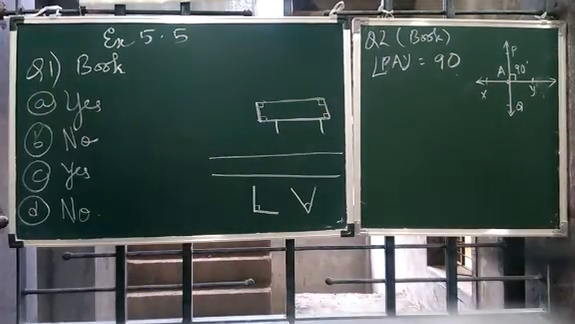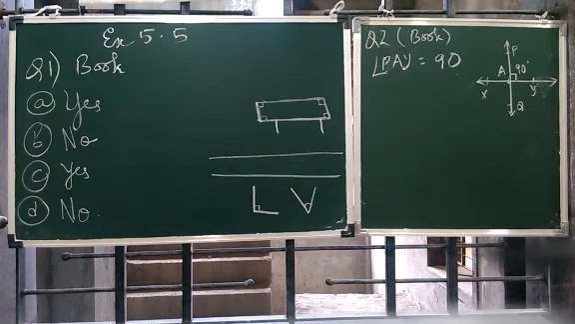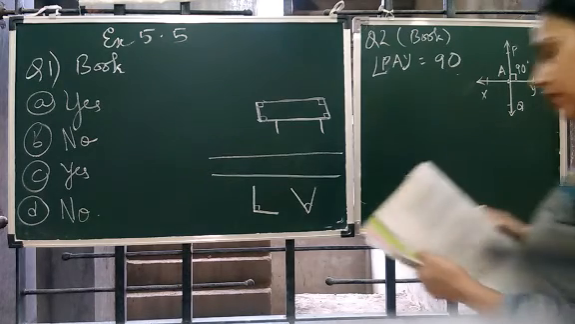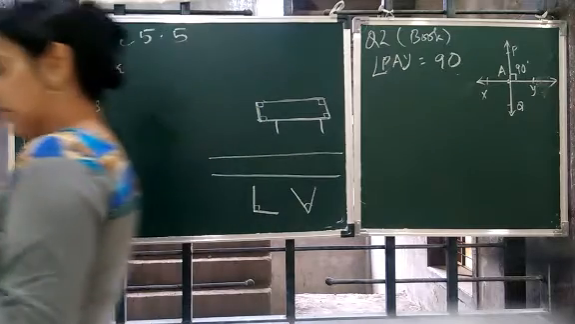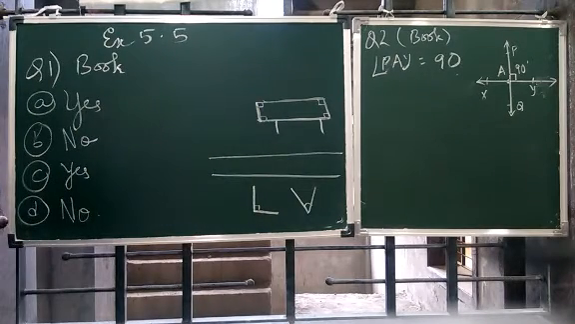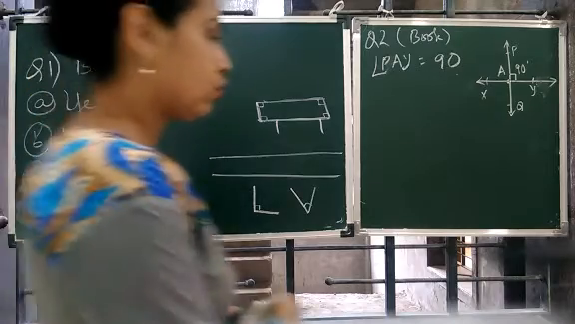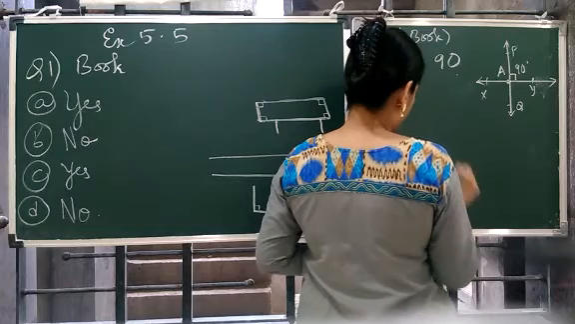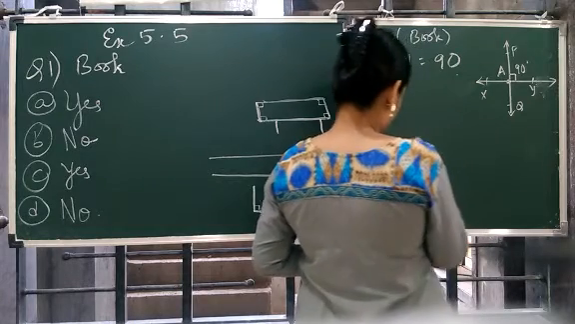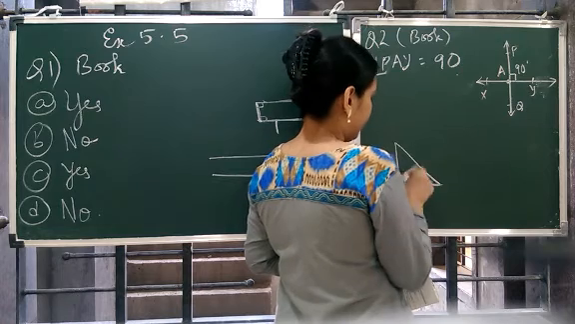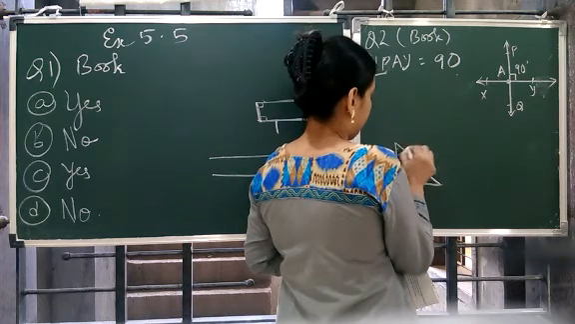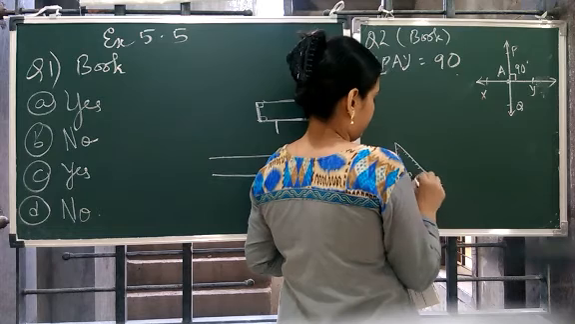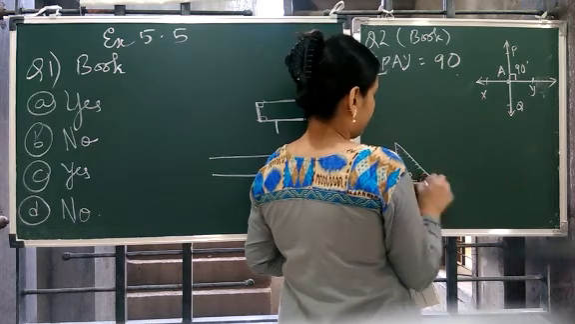Now question number 3. There are 2 set squares in your geometry box. What are the measures of the angles that are formed at their corners? So let me make the 2 set squares. Something like this, you have a set square. This is 90 degree, we all know. There are scales in all the 3 sides, for measurement.